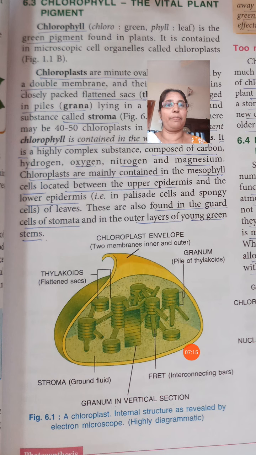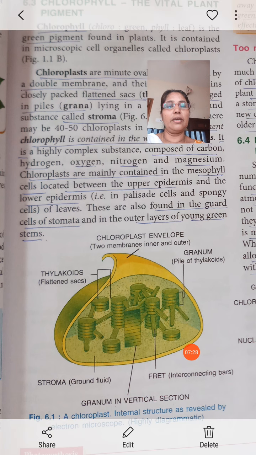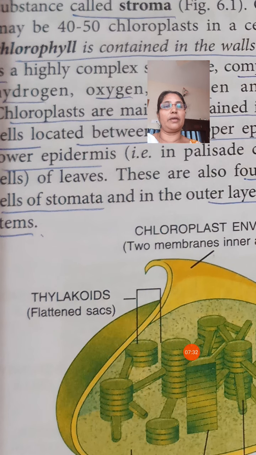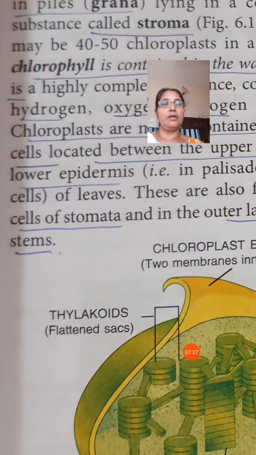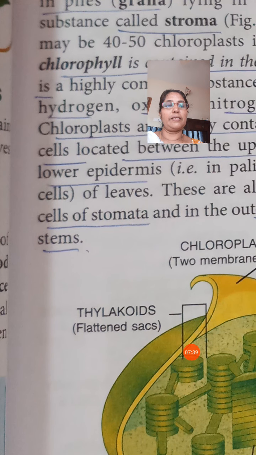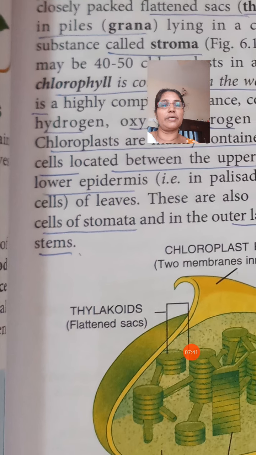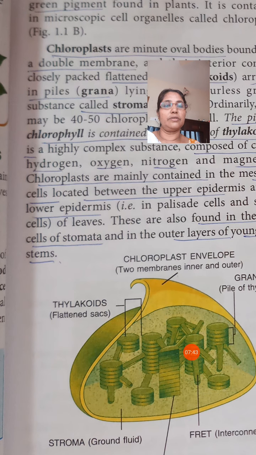The upper palisade and lower spongy cells are the mesophyll cells. Then again you can see the green color in the guard cells of stomata and the outer layers of young stem. These are the places wherever the green color is present. In those places you can see the chloroplast.